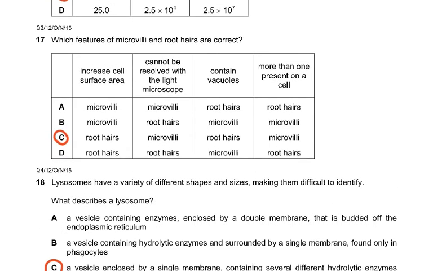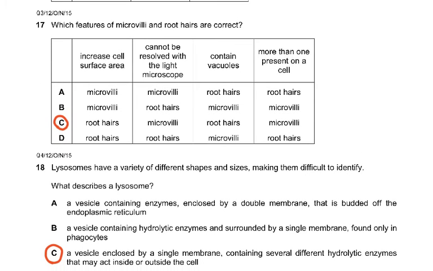Then, which features of microvilli and root hairs are correct? Increase the cell surface area. Cannot be resolved with a light microscope. Contain vacuoles. More than one present on a cell. So the answer was C.